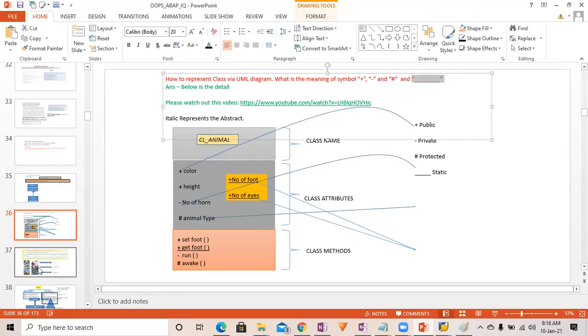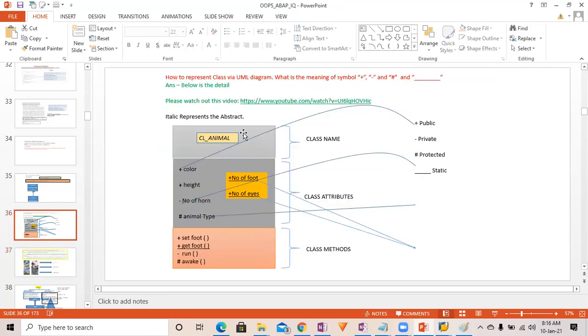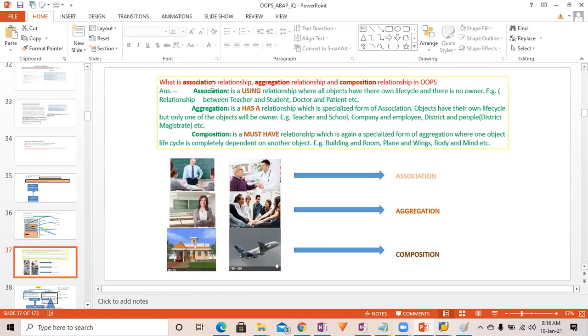Now another question over here: what are association relationship, aggregation relationship, and composition relationship in an object oriented programming language? This is a very important question. If you understand the concepts of association, aggregation, and composition, then only will you be able to create a proper UML diagram. So it is very important to understand their meaning.